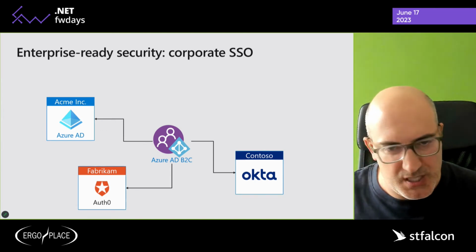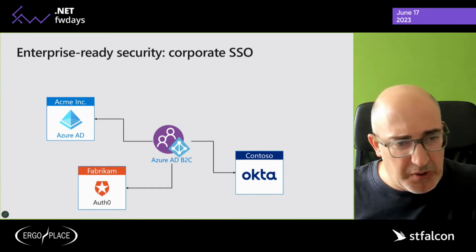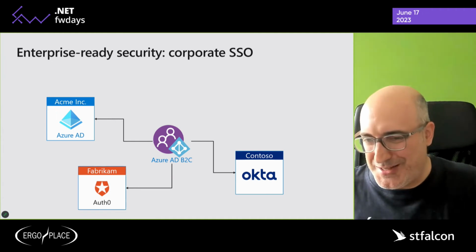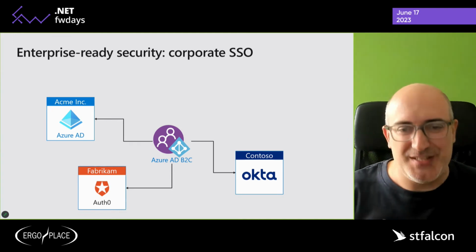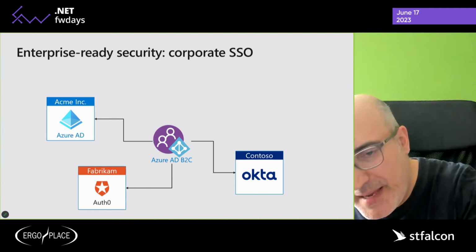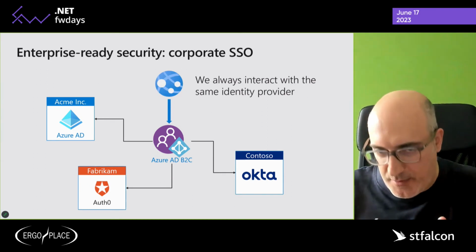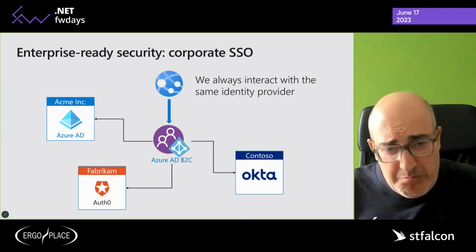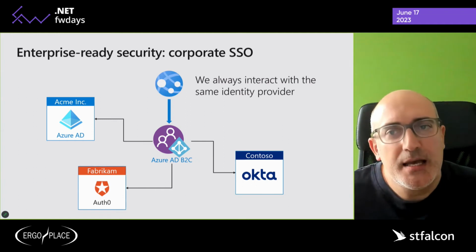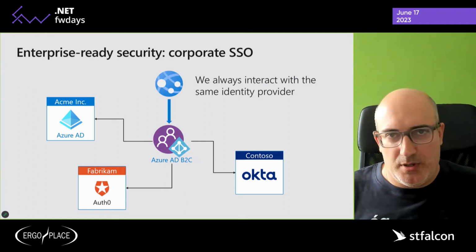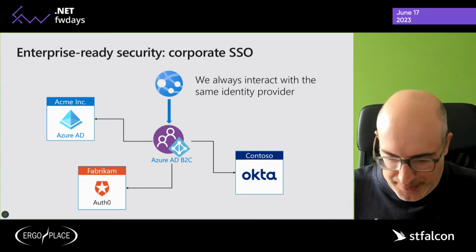It doesn't have to be Azure AD B2C. It can be your identity server. For example, in the client which I was talking about at the beginning of the talk, we're using Auth0. It's just for the sake of this presentation. The benefit of this is that your application will always interact with the same identity provider, so you only write one type of code. Now, I appreciate that some of you might not have used Azure AD B2C yet. However, to keep it very simple, we're going to use only three features of Azure AD B2C in order for this to work.